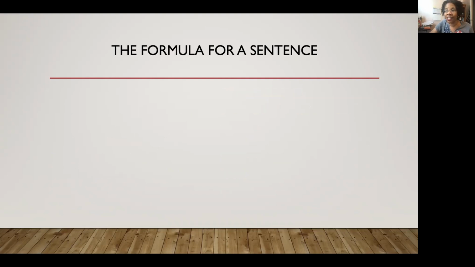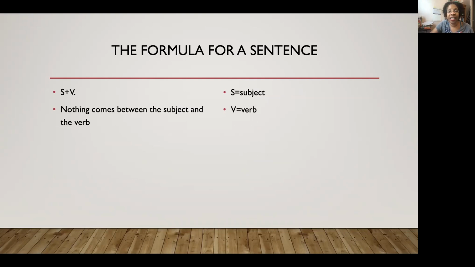The formula for a sentence. The sentence has a formula. If you can remember this, it helps me to remember what a sentence is. It's S plus V, subject plus verb. Nothing comes between the subject and the verb. S equals subject, V equals verb.